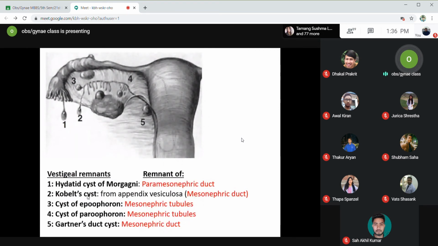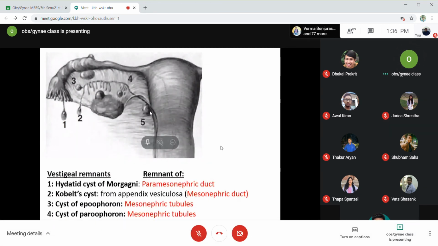Then there are cyst of Epoophoron and the cyst of Paroophoron, 3 and 4. These are formed from the vestigial remnants of the mesonephric tubules. And number 5 is the Gartner's duct cyst. Can you see the cyst here? This is the Gartner's duct, and there is a cyst formed in the Gartner's duct. This Gartner's duct cyst is formed by the vestigial remnant of the mesonephric duct.